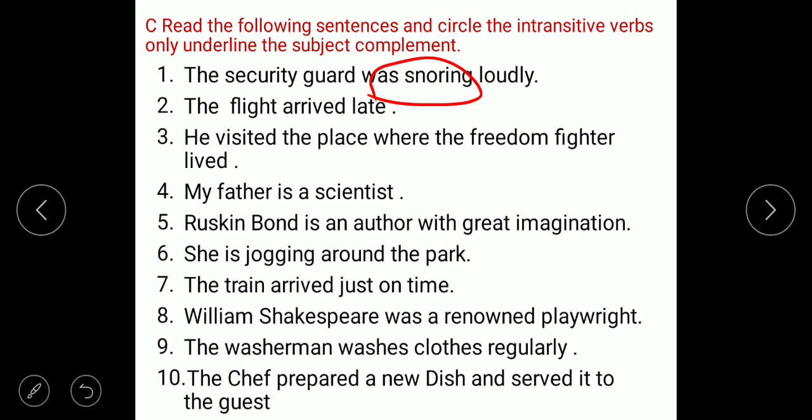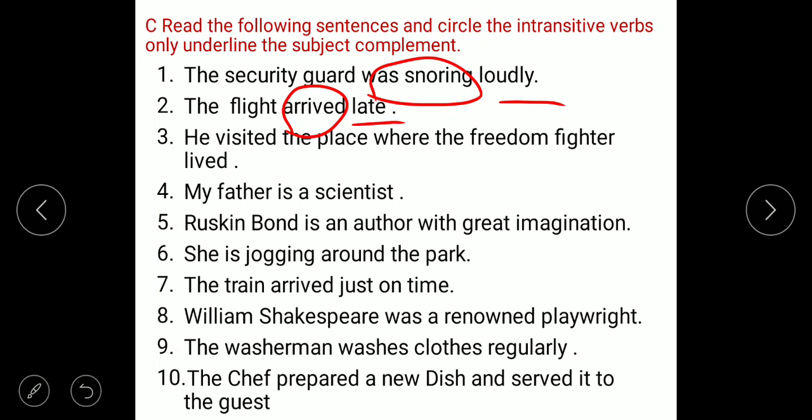The flight arrived late. Arrived is the intransitive verb, and late is the complement. These are complements. These are not objects. He visited the place where the freedom fighter lived. It is a transitive verb. We have to find only intransitive verbs.